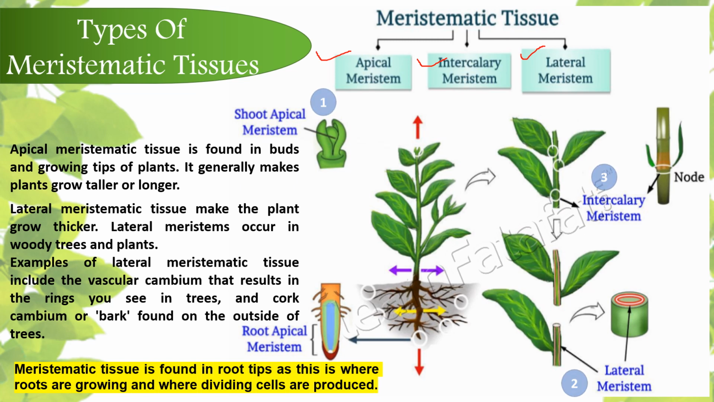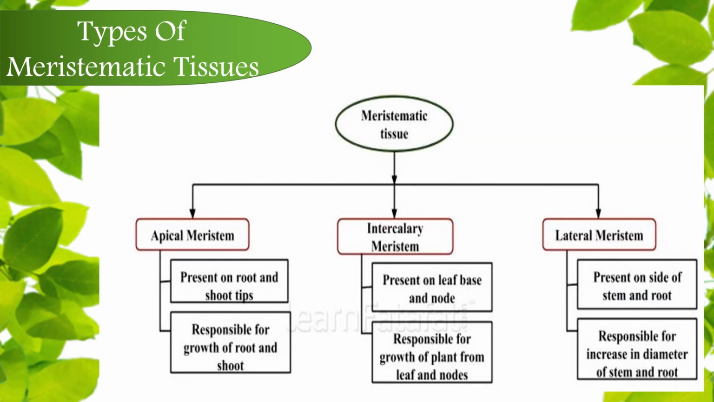Meristematic tissue is found in the root tips, as this is where roots are growing and where dividing cells are produced. Thus, in the previous activity, we saw that on cutting the root tip of the onion bulb, the roots did not grow further. So to summarize, in a plant, the meristematic tissue is of three types: the apical meristem, the intercalary meristem, and the lateral meristem.